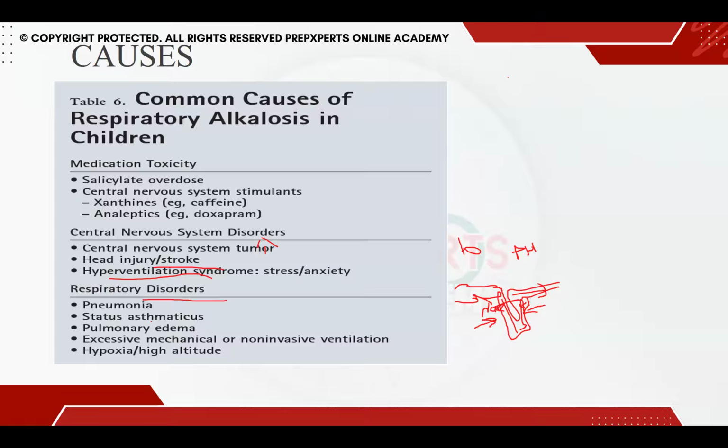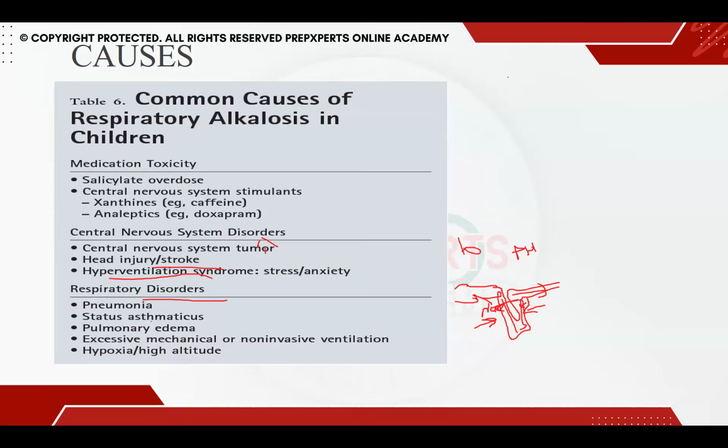If a child is 5 months old and you have set the rate at 60 breaths, and you observe an ABG showing respiratory alkalosis while he's on the mechanical ventilator, that means you are giving him way too many breaths, causing washout of carbon dioxide. That is an indication that you have to adjust the rate on the ventilator. That is why it is written that excessive mechanical ventilation also causes respiratory alkalosis.